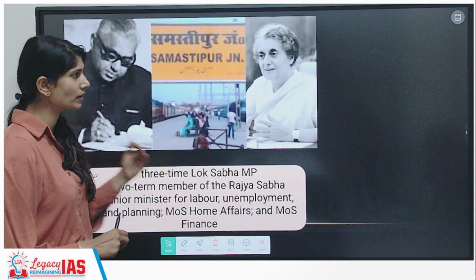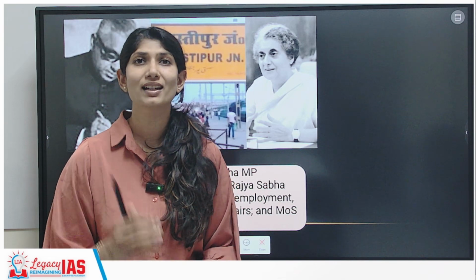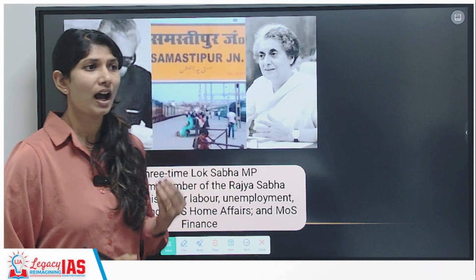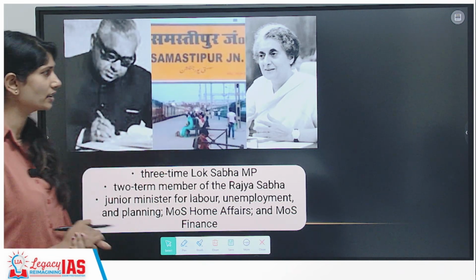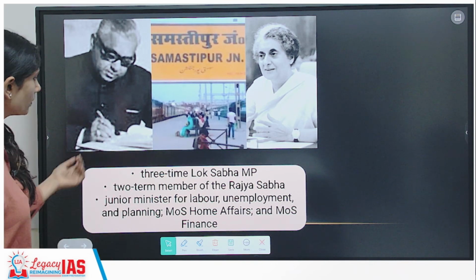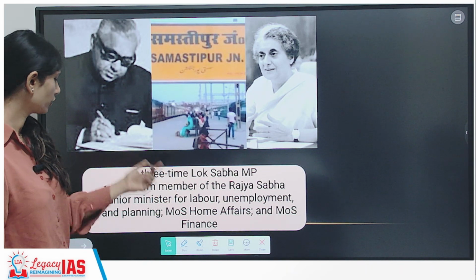Alongside, one more important contribution to the reopening of this case is Lalit Narayan Mishra's grandson, who has been asking to reopen the investigation. So, who is Lalit Narayan Mishra? He was a three-time Lok Sabha MP and a two-term member of Rajya Sabha.